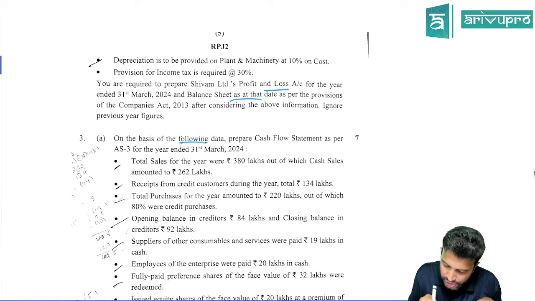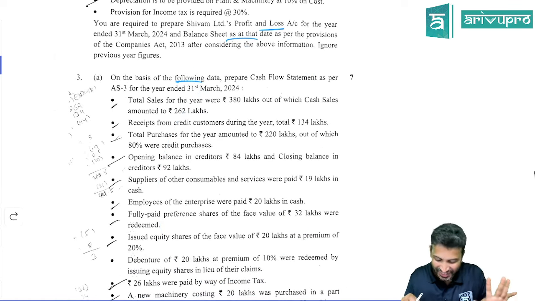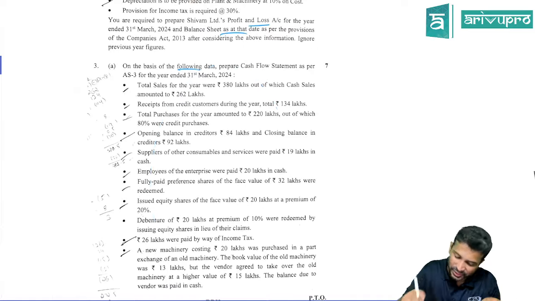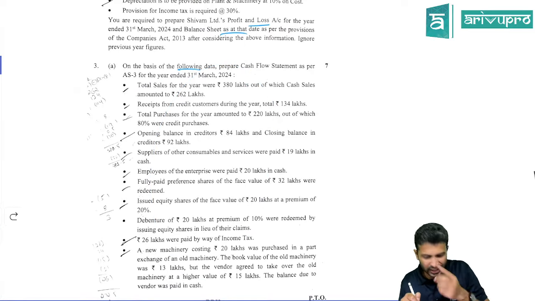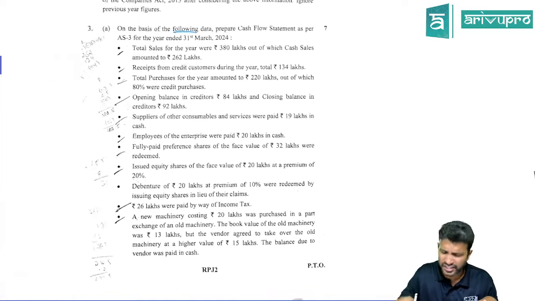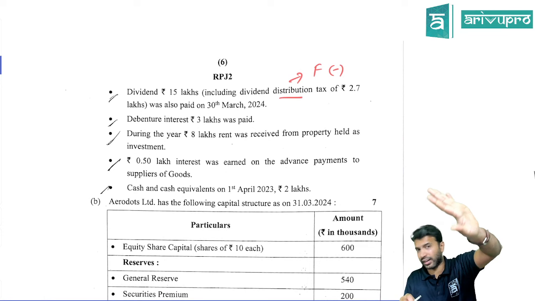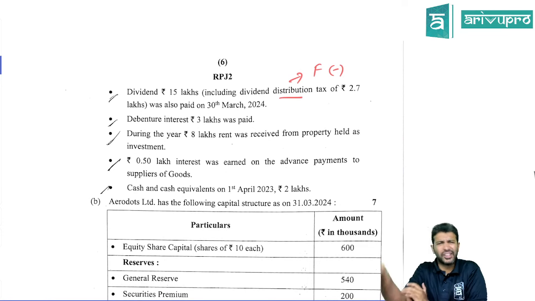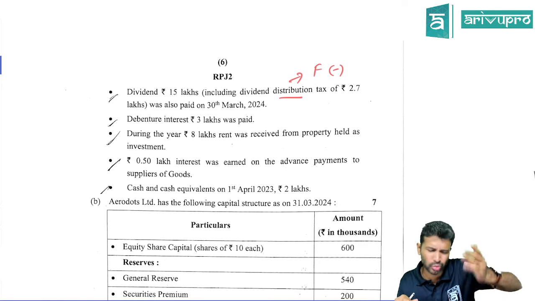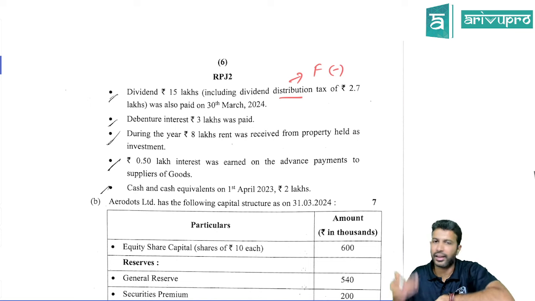Okay, next question also, same question is there again in our material, ICAI material also, ditto same. This is a direct method one, I think; cash flow statement they have asked, that's the requirement. If you can find the same question there, I don't think you need my help on this question. So I'm doing a quick review. Only those things which I feel are a little different, I'll do a quick discussion. If it is a repetitive question, you can always refer back to our material or ICAI material and you should be able to get it.